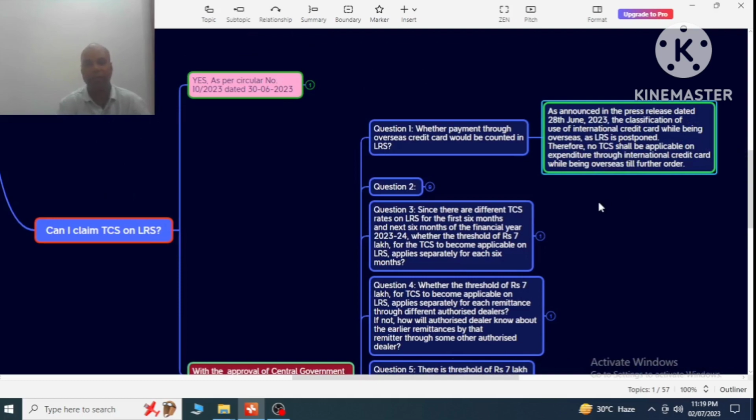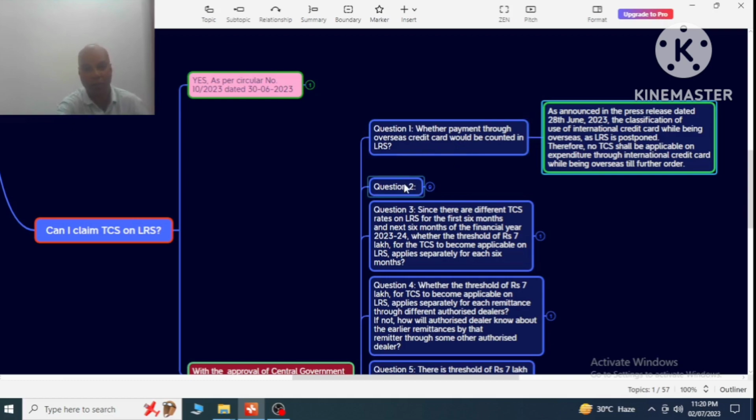The answer is, as announced in the press release dated 20th June 2023, the classification of use of an international credit card while being overseas as LRS is postponed. Therefore, no TCS shall be applicable on expenditure through an international credit card while being overseas till further order. That means the payment through an international credit card will not be counted in LRS.